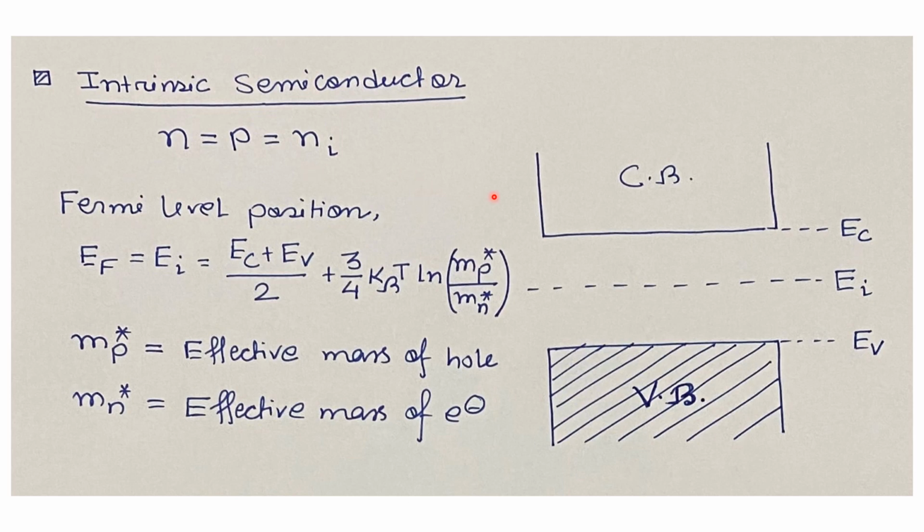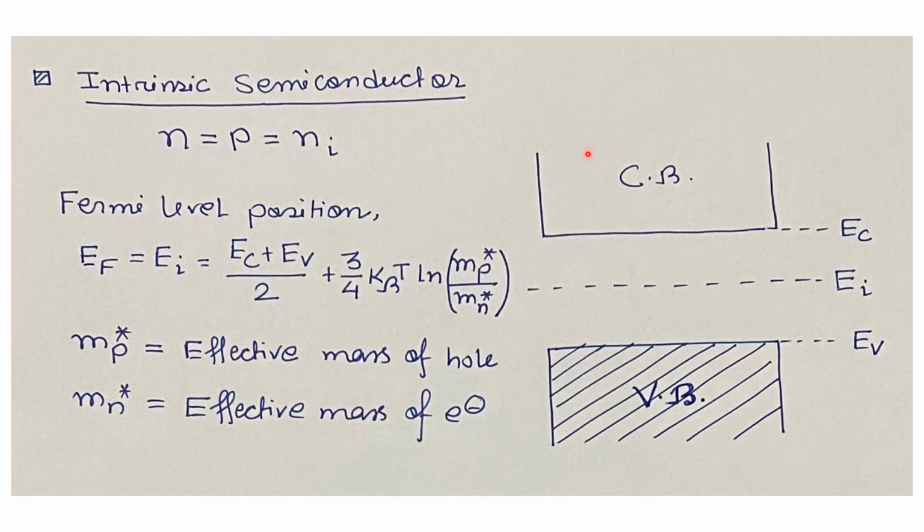Now, the Fermi level for this type of intrinsic semiconductor is given by the intrinsic Fermi level Ei equals Ec plus Ev divided by 2 plus 3 by 4 kBT times ln of mp star by mn star, where Ec is the energy at the conduction band edge, Ev is the energy at the valence band edge, T is the absolute temperature of the semiconductor, mp star is the effective mass of the hole in the valence band, and mn star is the effective mass of the electrons in the conduction band.